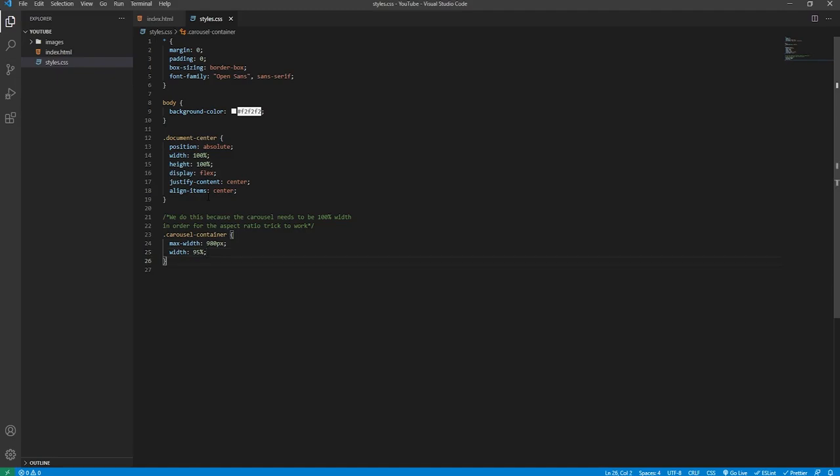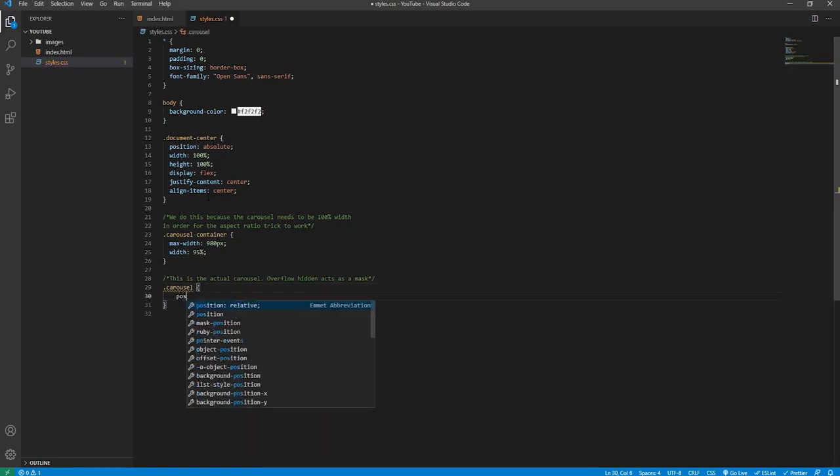on mobile devices. And below this we'll write a comment so we know we're actually starting the carousel now and not just a carousel container, which is just simply there to configure the width. And we'll say this is the actual carousel. Overflow hidden acts as a mask. This refers to the property that we're going to create in a second. And then we'll style the carousel class like so. Its position will be relative, so we can use absolute positioning on its children. Its width, as I said before, will be 100%, but it won't be 100% of the body because it's inside a container. It will just be 100% of the container.